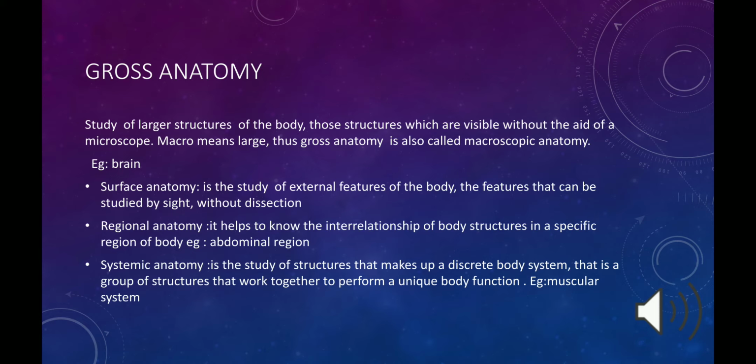Next is regional anatomy. What is regional anatomy? It helps to know the interrelationships of body structures in a specific body region, such as the abdomen.